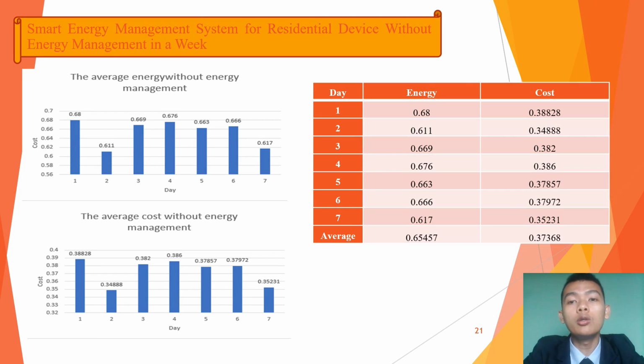Next, we will continue to the result where the Smart Energy Management System for residential device measures the total load with and without energy management in 1 week. As we see in the result of electricity consumption by the load without energy management, the highest energy use is at day 1, which is 0.68 kilowatt hour. The higher the energy consumption, the higher the bill. The energy use is not the same every day because the voltage supply is not the same, according to the SESCO voltage supply from distribution. For low voltage single phase distribution, the voltage supply is 240 volt plus 5% and minus 10%.